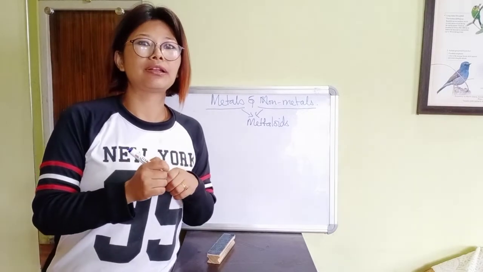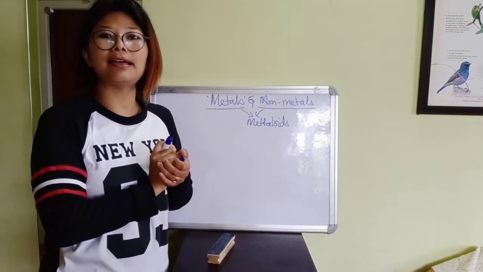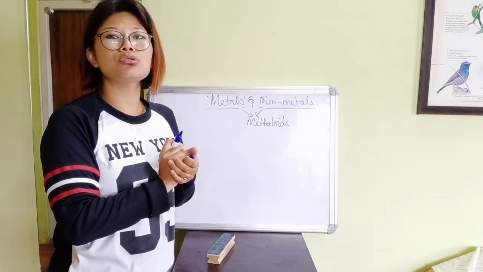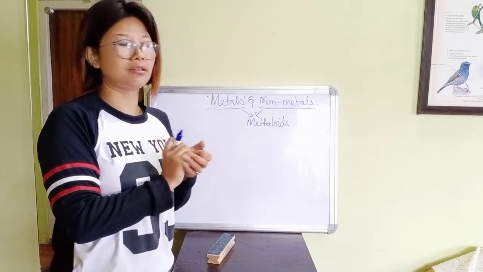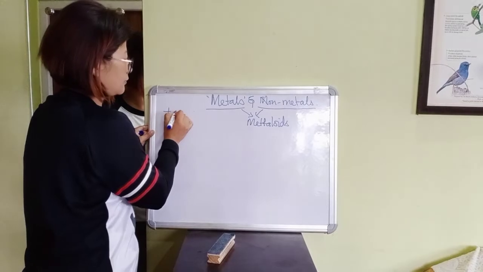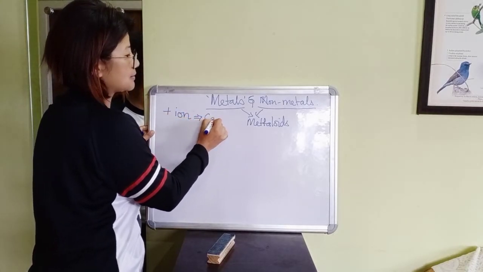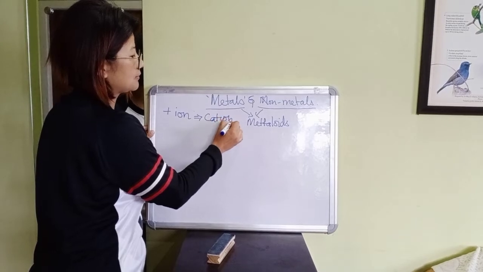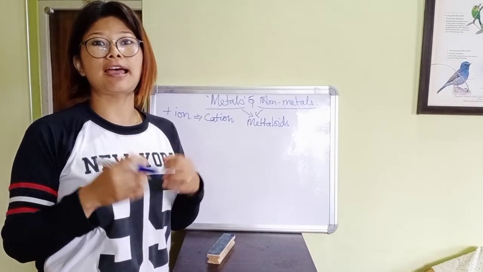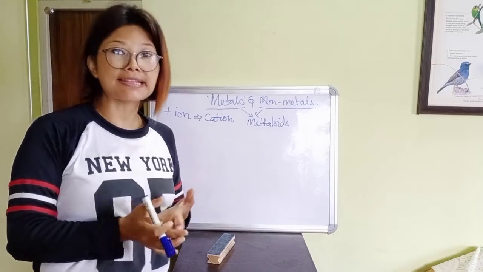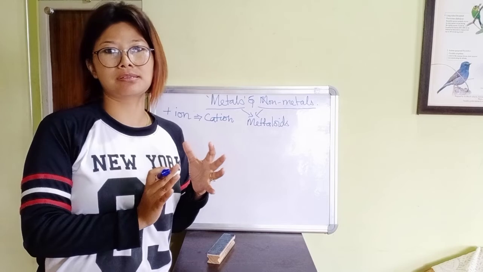Alright. Now metals are those elements which form positive ions. A positive ion is a cation. So those atoms which have the ability to form a cation are considered to be metals.